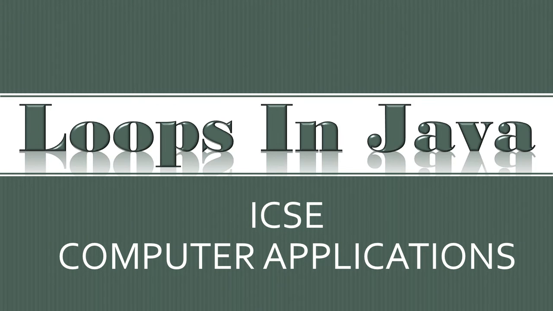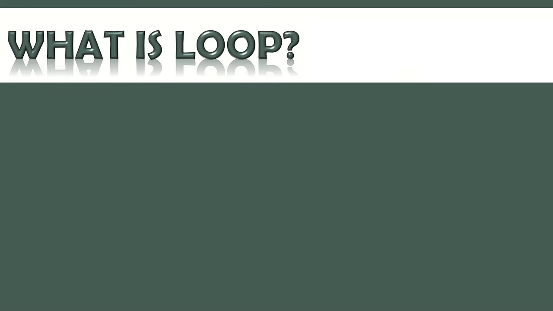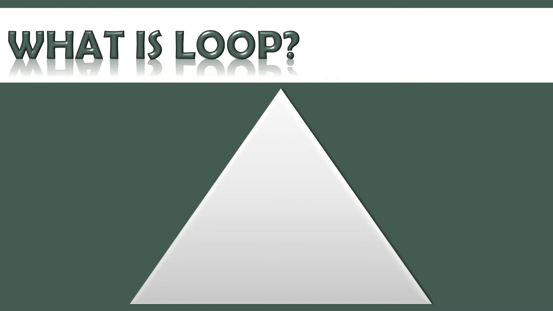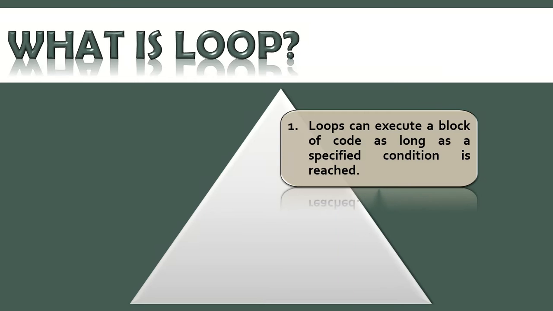So firstly, what are loops? That is very important. We give a question-wise thing. What is a loop? Loops can execute a block of code as long as a specified condition is reached.